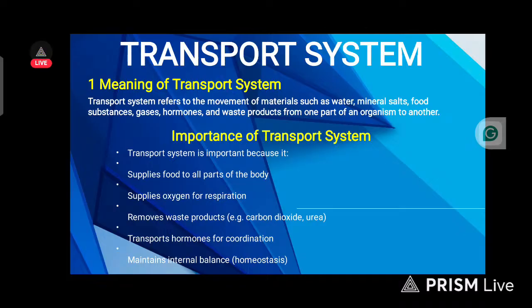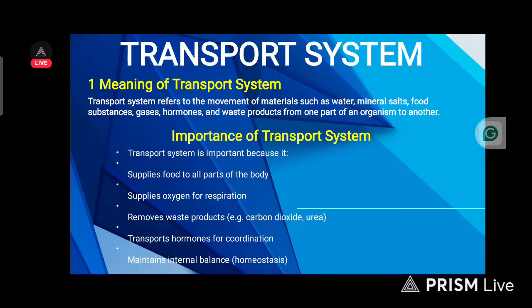Through the transport system, oxygen is able to be transported to every part of the body for respiration. Another thing, it removes waste products such as carbon dioxide and urea from the body.